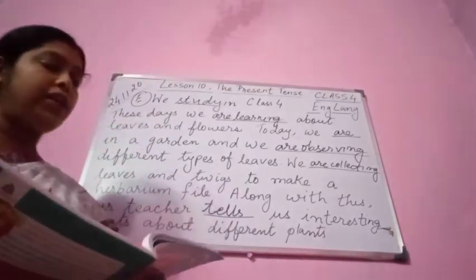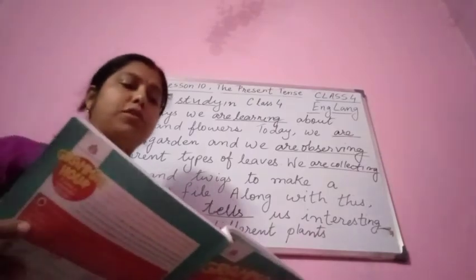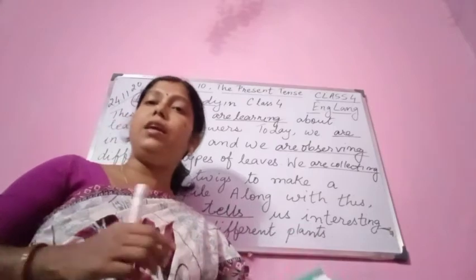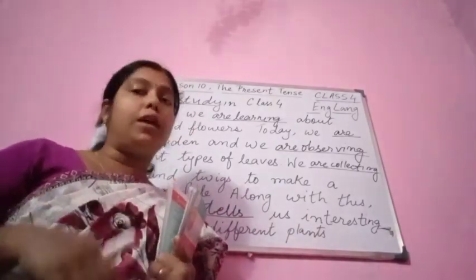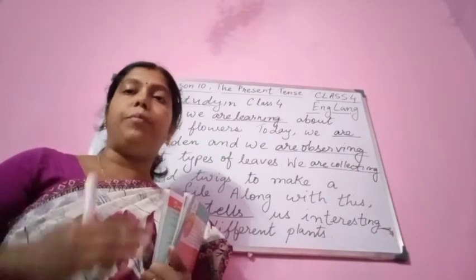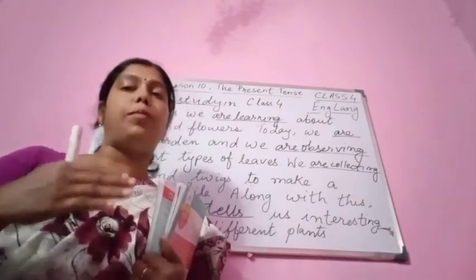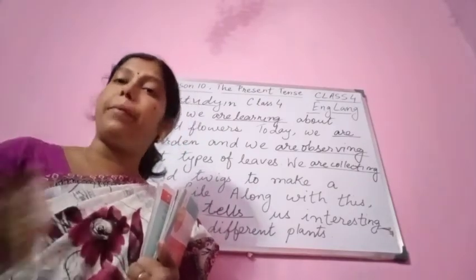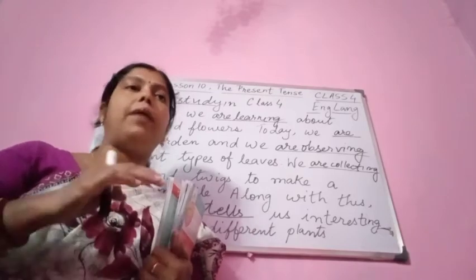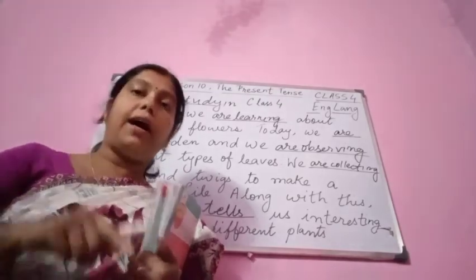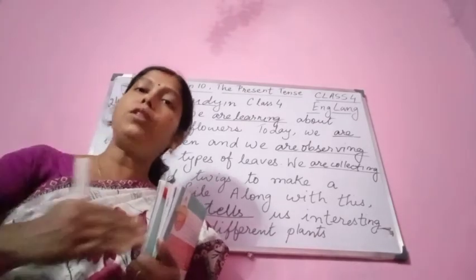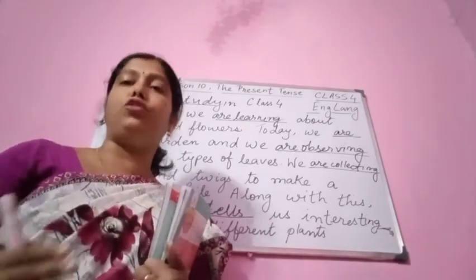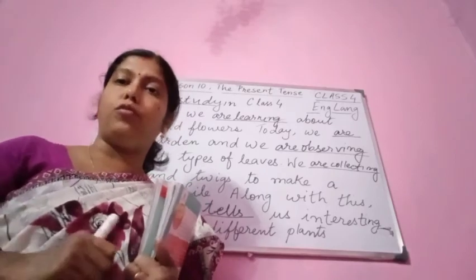Now you see here, we use the present continuous tense to talk about something we are doing in the future. Present continuous tense we use to talk about the things which are going to happen in the future also. I am going to catch a flight. That means you will do that work but in the future. I am going to catch a flight tomorrow.